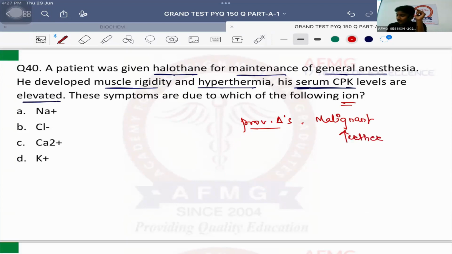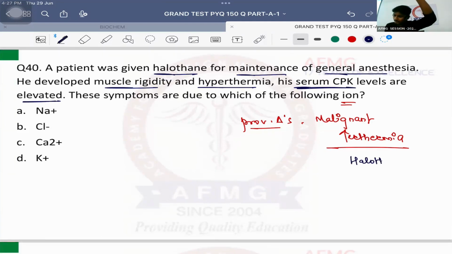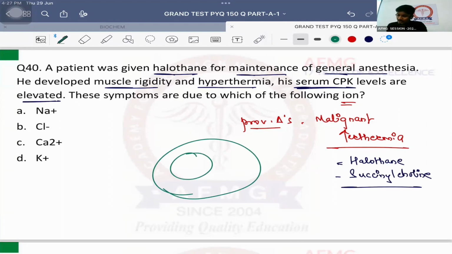Malignant hyperthermia is a pharmacogenetic disease. What do I mean by pharmacogenetic? Will every patient who takes halothane get it? No. Only a patient who has some genetic mutation. In that patient, if we give 2 drugs, one is halothane and the second is succinylcholine, the patient will develop it. Normally, this is the muscle cell, and the endoplasmic reticulum in the muscle cell is known as sarcoplasmic reticulum. That releases what into the cytoplasm? Calcium. And that calcium causes muscle contraction. Please remember this.